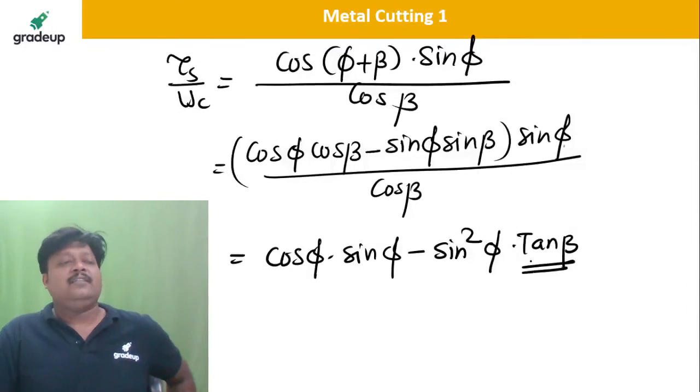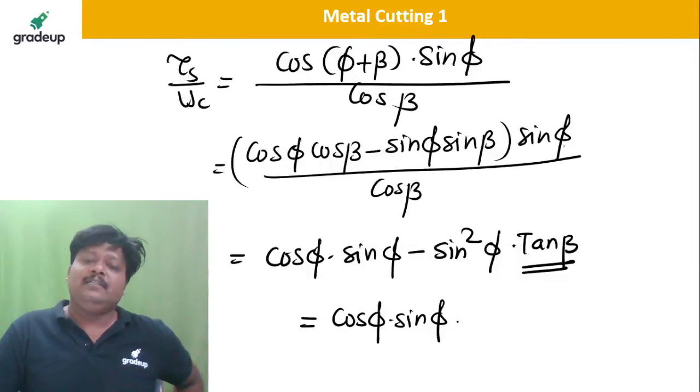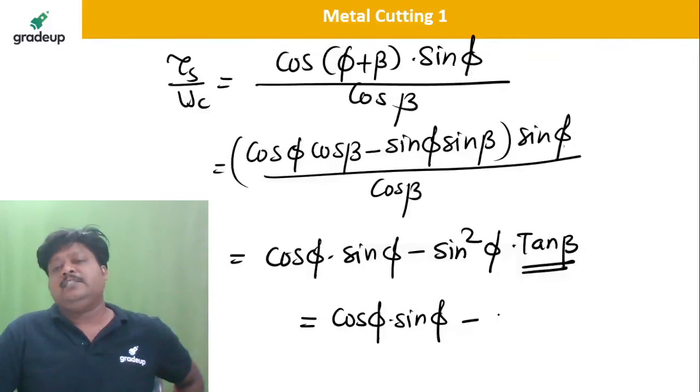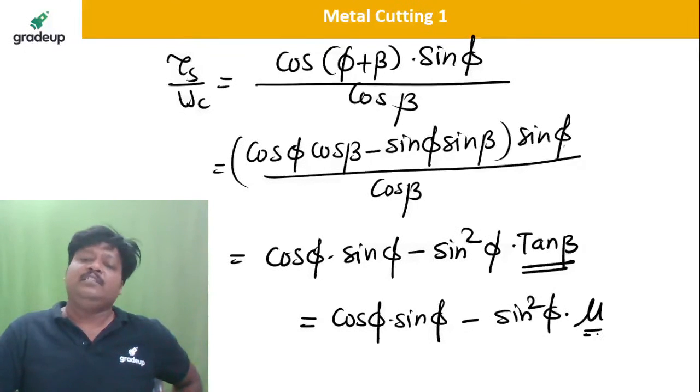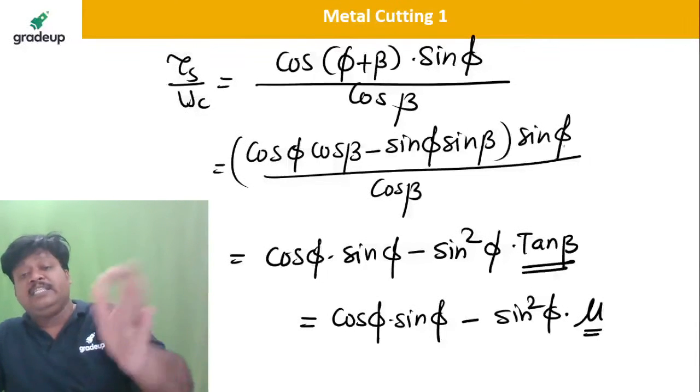And you know that the tangent of the friction angle is nothing but mu. So it is equal to cos phi into sin phi minus sin square phi into mu, the coefficient of friction, which is nothing but tan of angle beta, the friction angle.